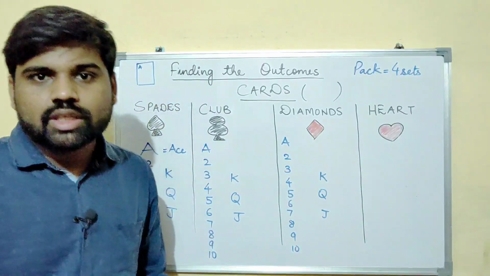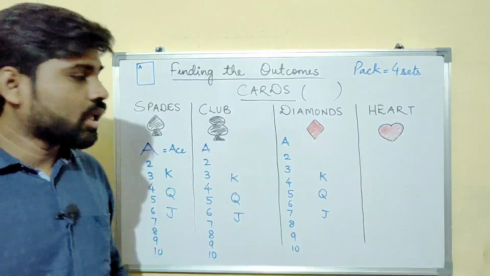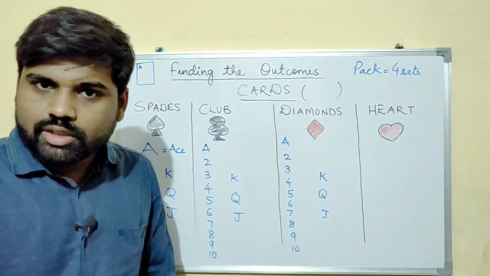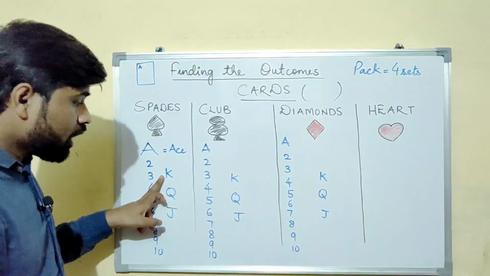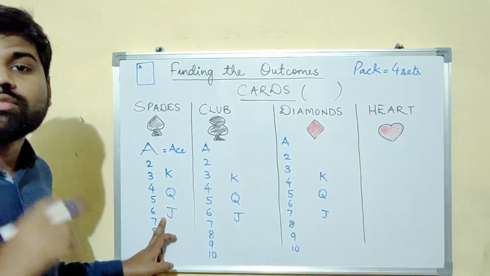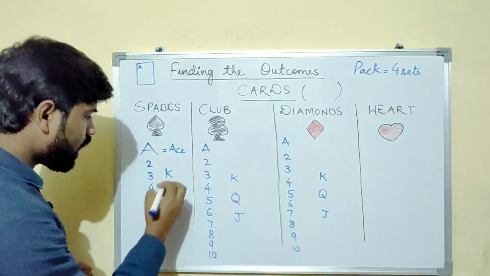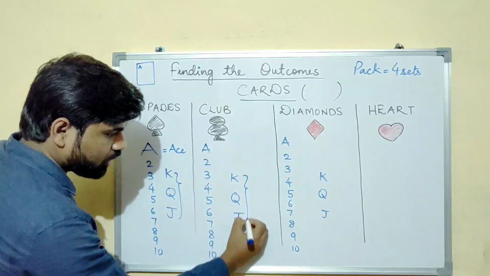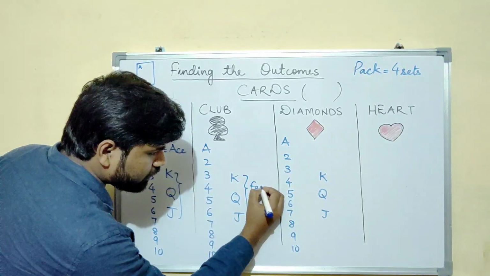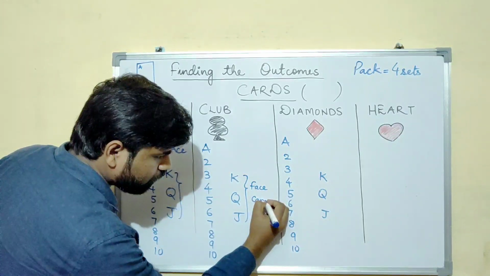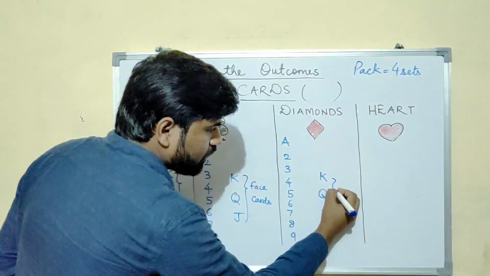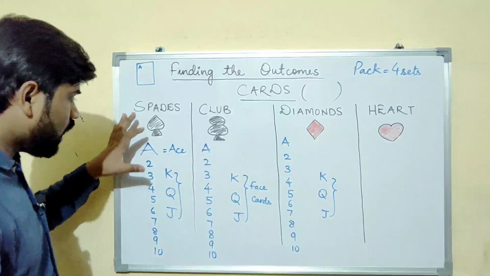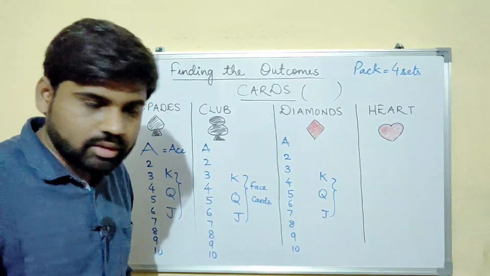If you haven't seen it, just try to see it. Just Google it, or if you have the cards, you can see it. King, queen and jack have the faces on them, so they are known as the face cards. These are the face cards. The other cards are not face cards.